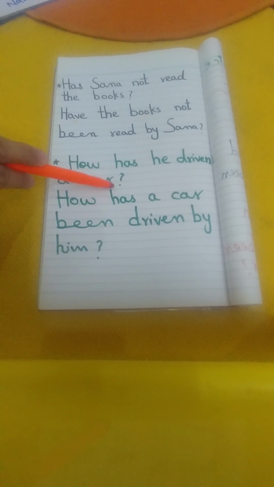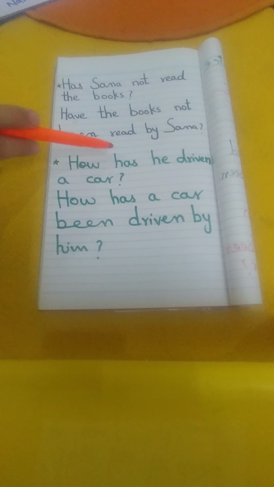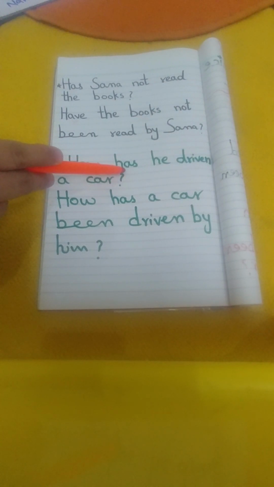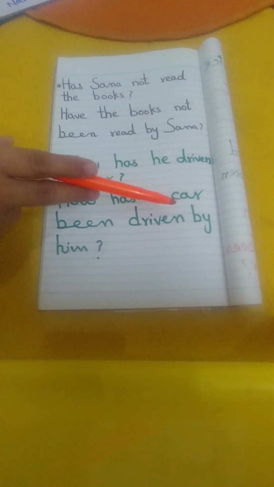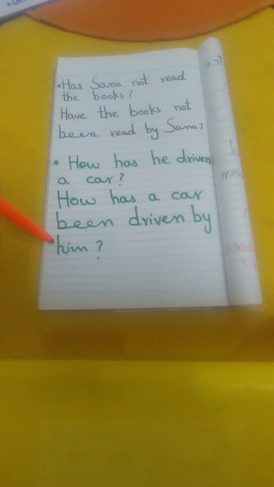At the end, question mark. In such sentences, after these words, how, who, which, etc., we will use the helping verb. How has he driven a car? How has a car been driven by him?